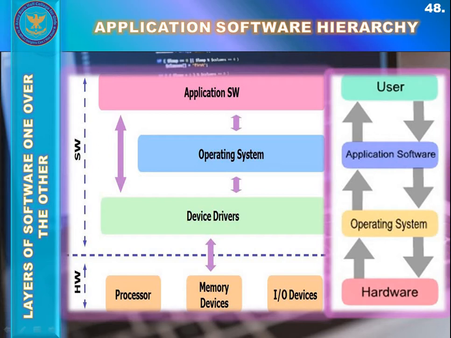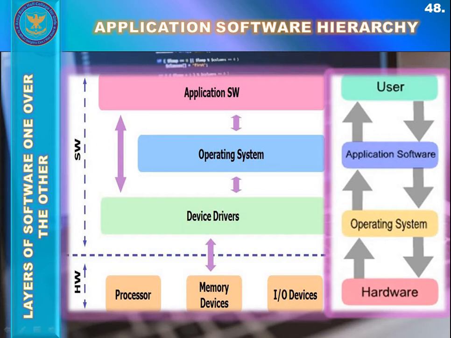Above the device driver there is an operating system, and above this system software lies the application software. Above the application software there is the user. As you can see in this diagram, the user exists at the topmost level of the hierarchy.